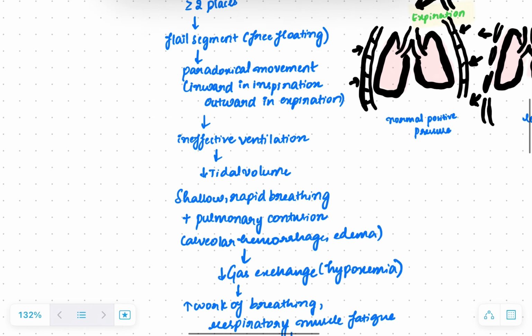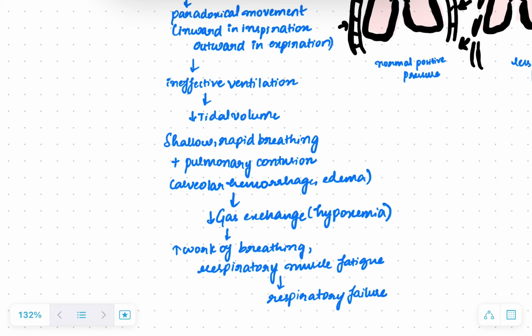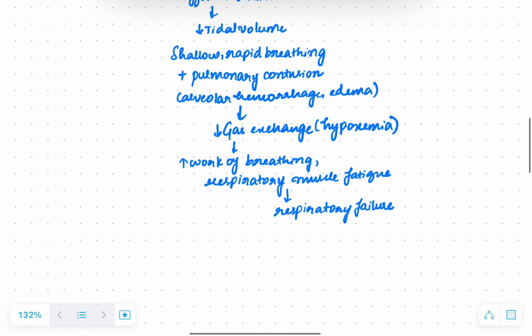There will be shallow rapid breathing with pulmonary contusion, causing a decrease in gas exchange because there will be alveolar hemorrhage and edema because of the pulmonary contusion. So decrease in gas exchange causes hypoxemia, and there will be an increase in the work of breathing to compensate, and there will be respiratory muscle fatigue, finally leading into respiratory failure.